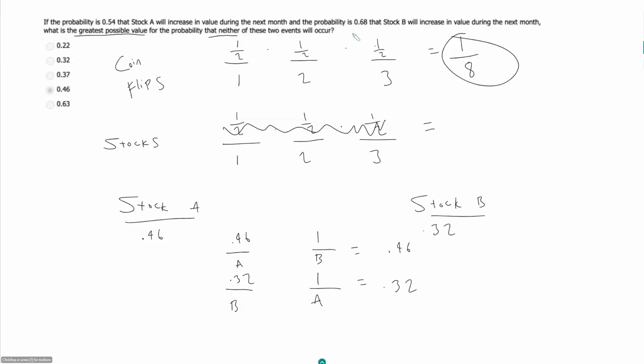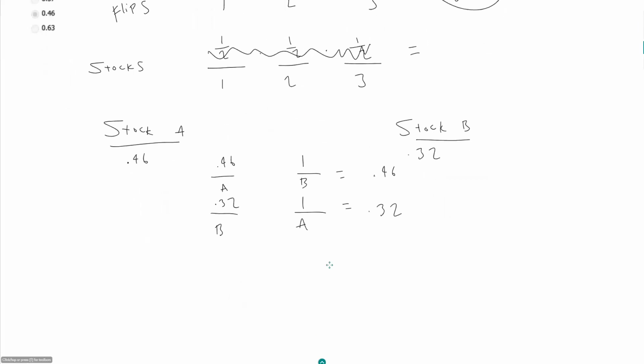So each of our scenarios, it's really telling us something about our second event. So in this first case, it's telling us something about event B, and in our second case, it's telling us something about event A. So in our first case, this is saying that at a minimum, event B must occur 46% of the time.